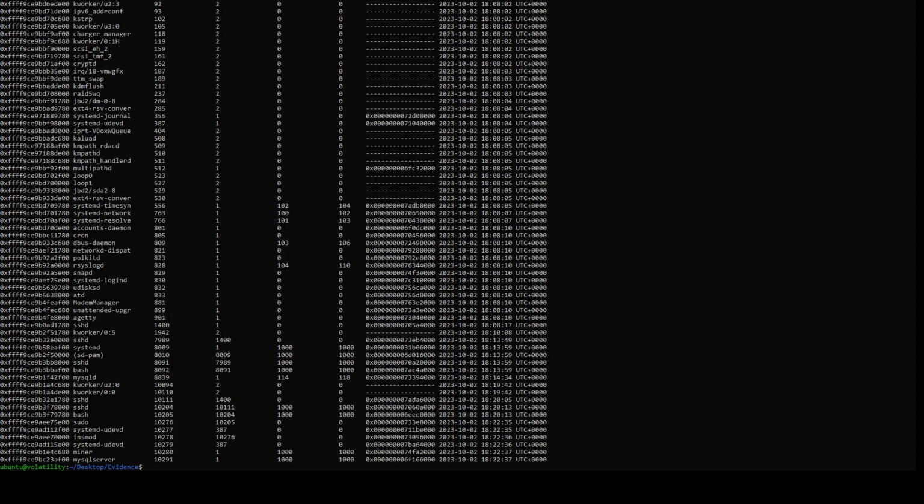We can do that via the process extraction. Okay, well, we'll do that in a minute. Let me quickly see what the PID for the MySQL server is, because it's right here at the bottom. It's not that hard to find. It's 10291. 10291, and I'll put in brackets that it's the MySQL server. There we go. Let's see what else we get in this process extraction thing.